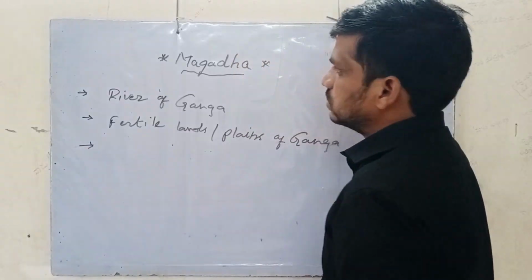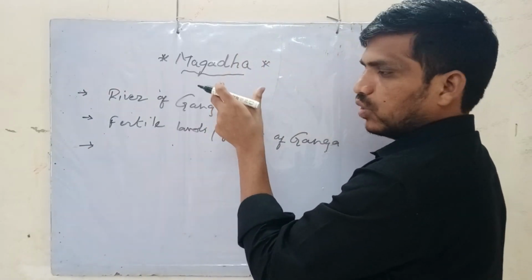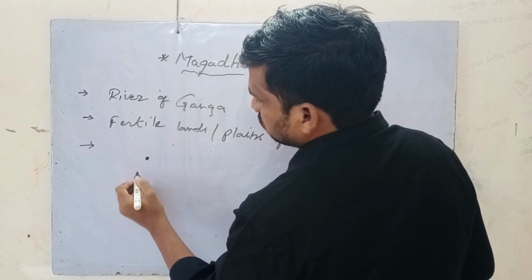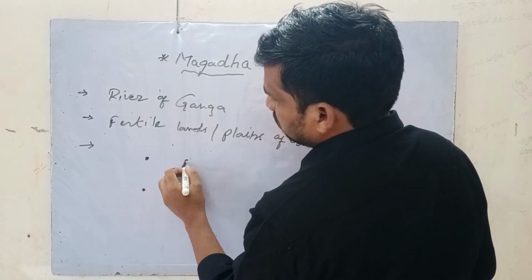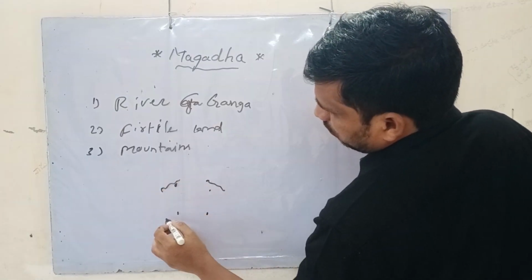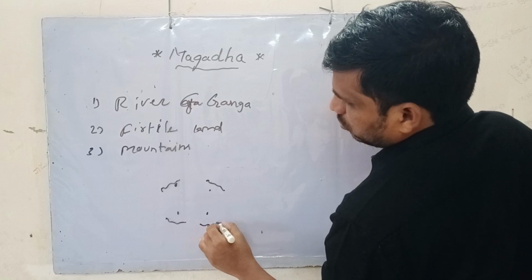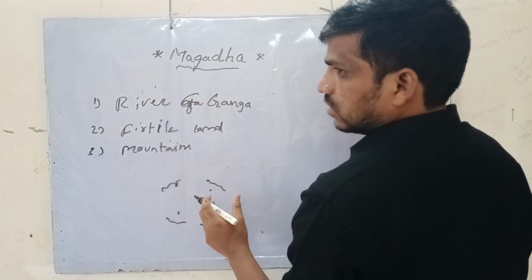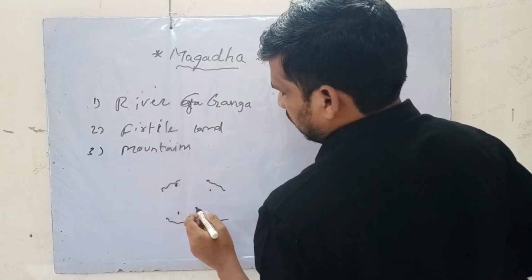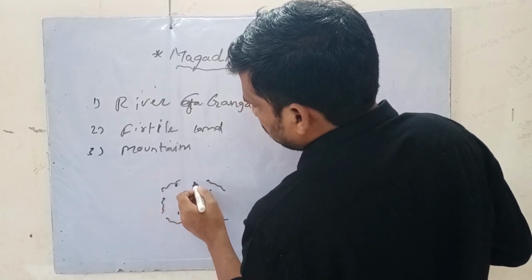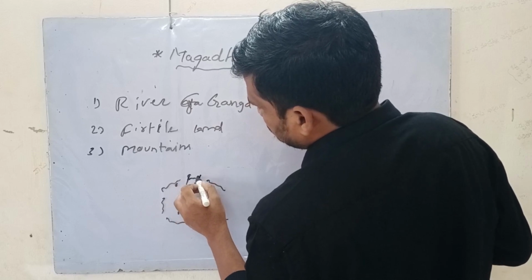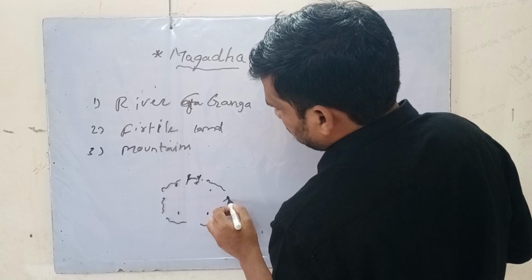Magadha is also located among mountains, on all four sides. So no other king could easily invade this kingdom, because they would need a lot of army force.